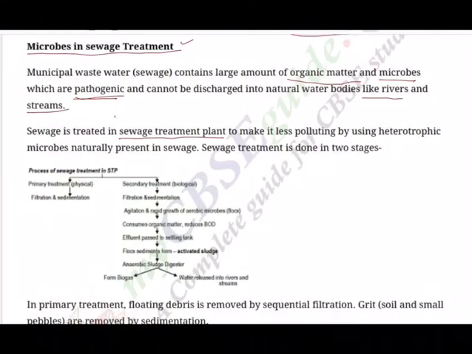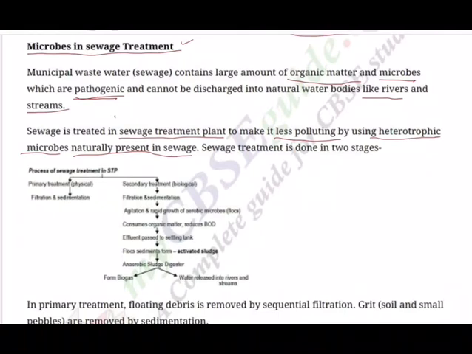And what is it that it makes? It makes sewage less polluting by using heterotrophic microbes. Hetero means different, or varieties of microbes will be used, so that all that is polluting will be reduced into useful things. And these are naturally present in sewage.